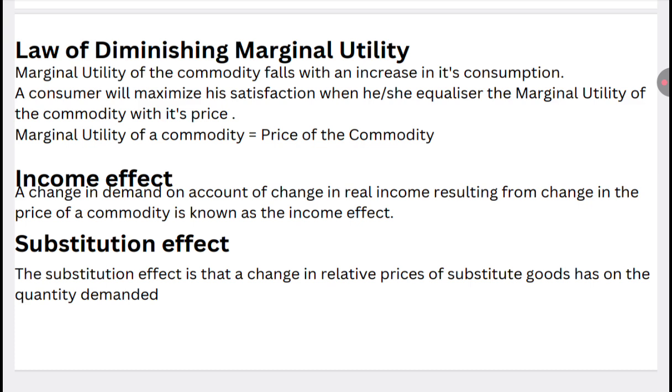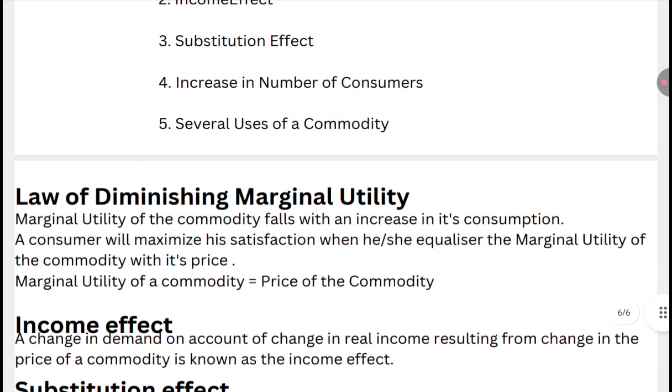There are other reasons, like an increase in the number of consumers. A fall in the price of a commodity leads to an increase in quantity demanded by existing customers. This can happen due to the substitution or income effect.